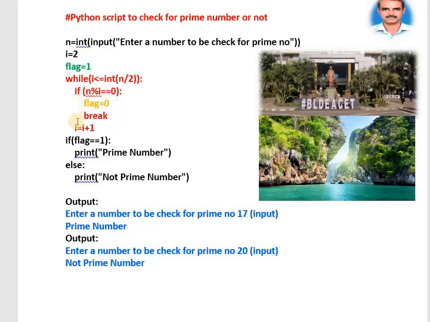And this tab is very important. If you don't give these tabs, the Python program will not work. For this while also one tab gap is there, and for this if also a tab gap is there. Again, this i equals i plus 1 belongs to the while, that's why I took it to the left side. If you have Python software, you can type and run it; at that time we will come to know the importance of tab. Otherwise you get an error message. And colon is a must for if, for this if, and for while. To solve this problem, one needs the knowledge of while, if, break, and if. You see, all the topics are used here.